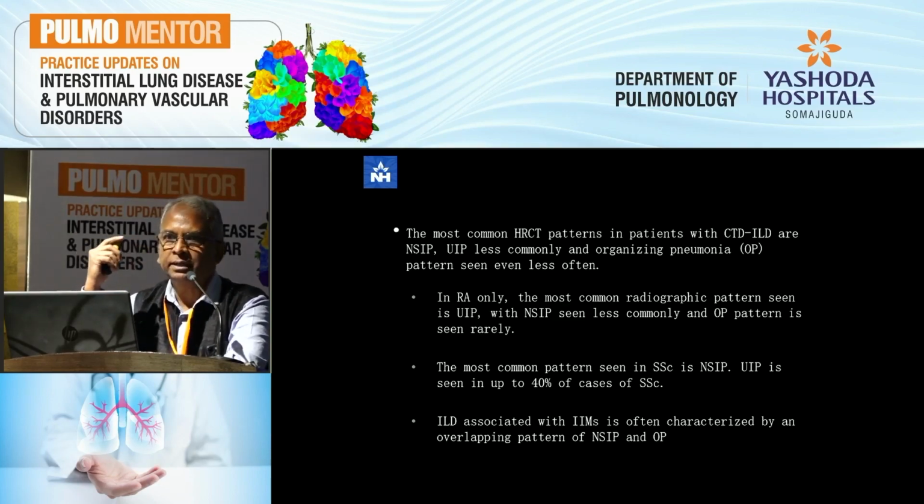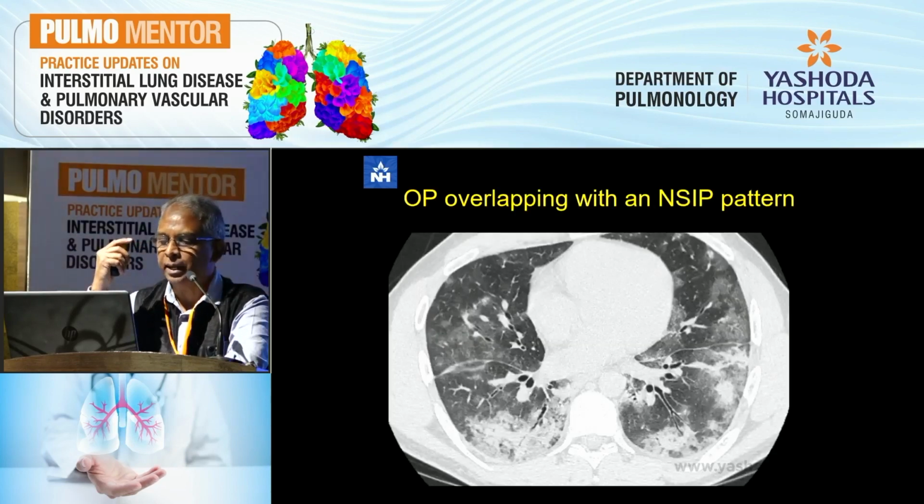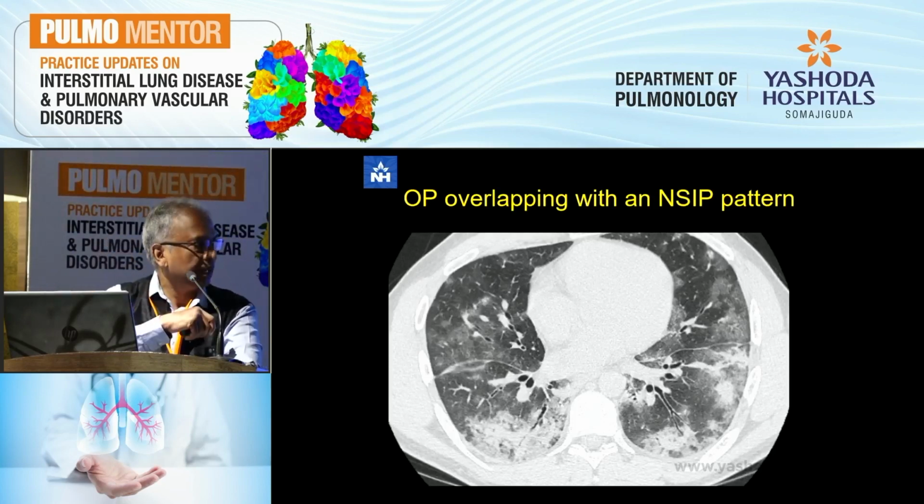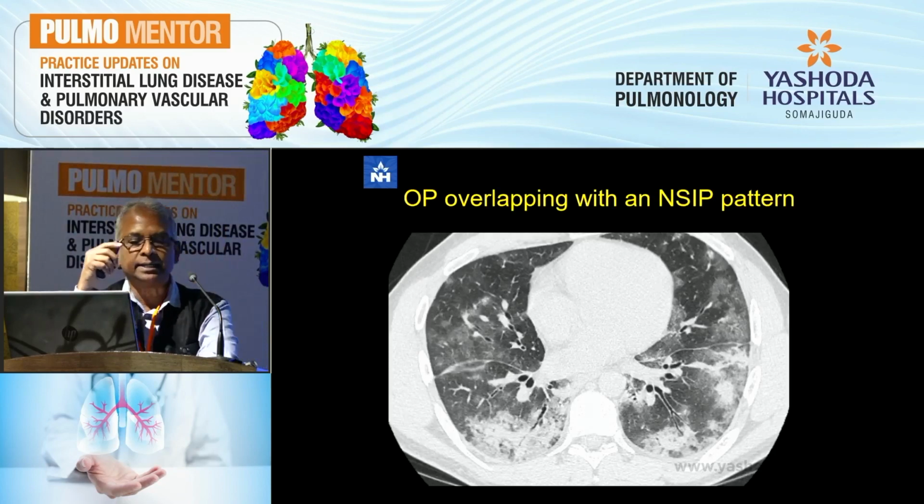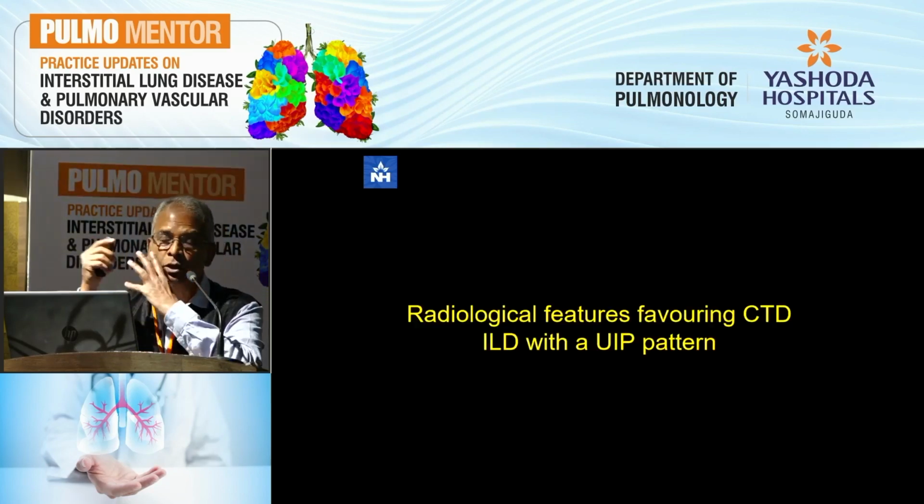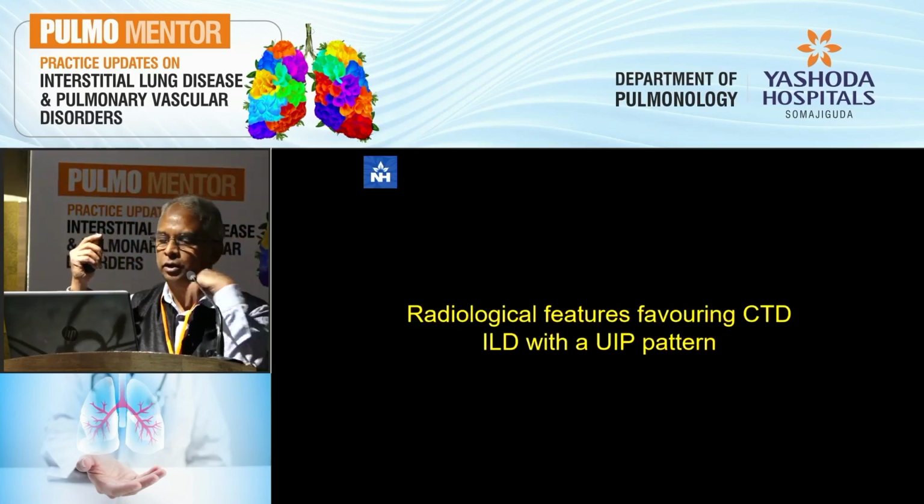The most common pattern, as I mentioned already, is the NSIP pattern. UIP is less common. Organizing pneumonias are even less common. It's only in rheumatoid arthritis that the UIP pattern is commoner than the NSIP pattern. And in the idiopathic inflammatory myopathies, organizing pneumonia often overlaps with the NSIP pattern, such as in this patient, where the organizing pneumonia is very clearly seen, along with the background of an NSIP pattern. I didn't go into the HRCT because you're going to have a talk on that today later.